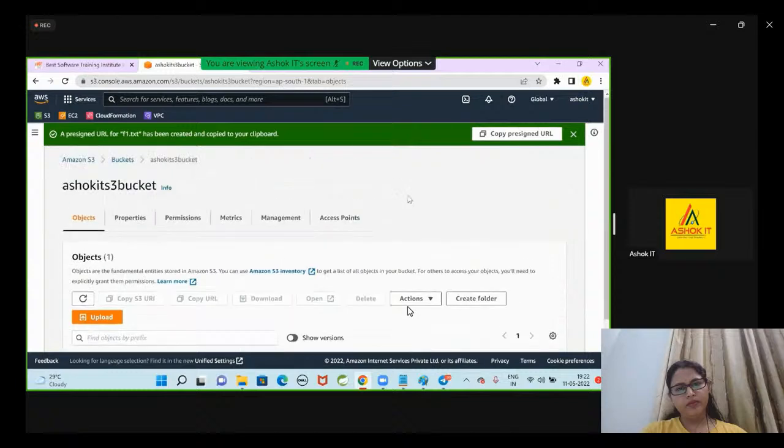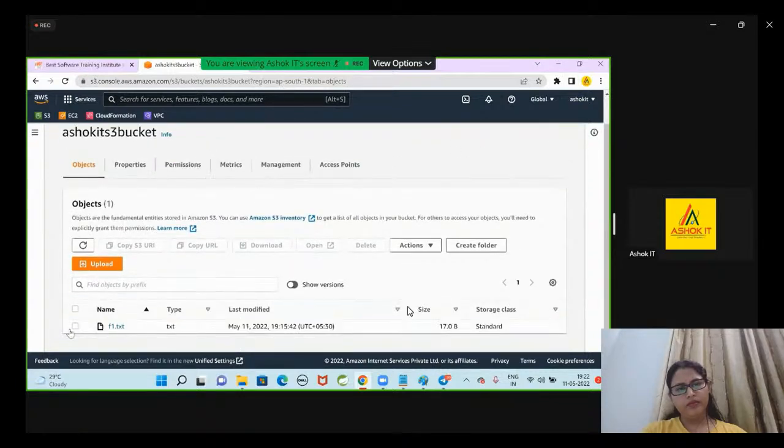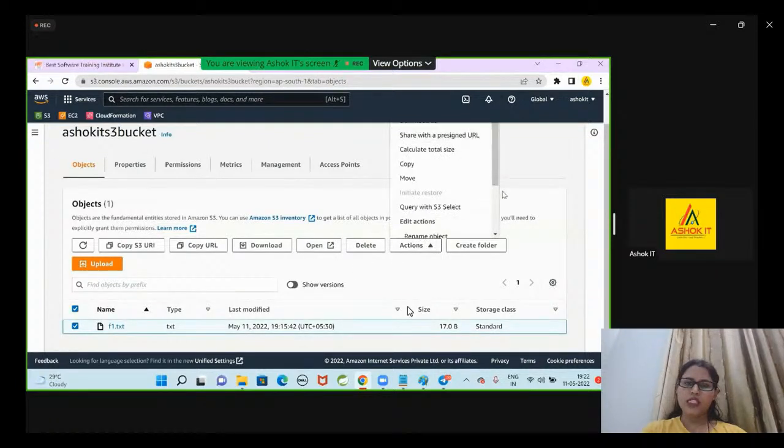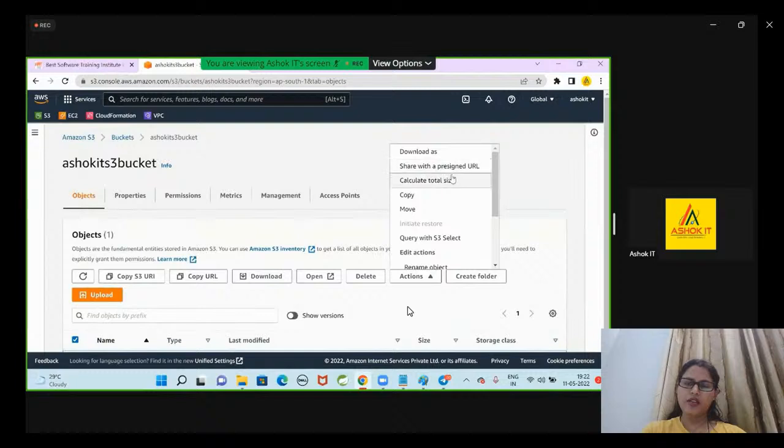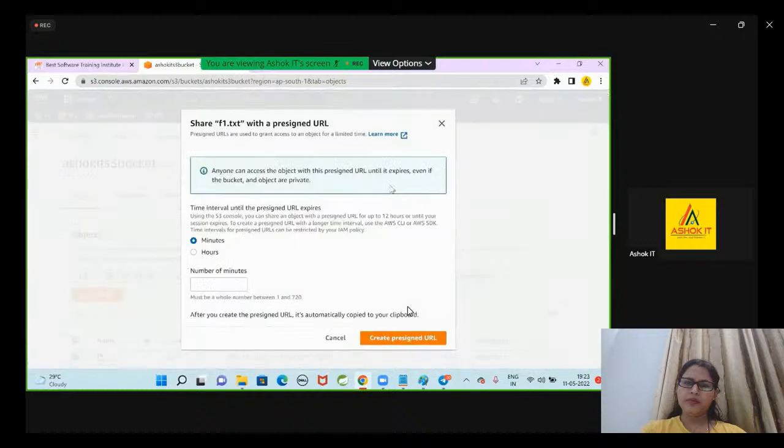How to create the pre-signed URL? Check it here. Select the object for which you want to create the pre-signed URL. Go to actions, share with a pre-signed URL. I want to share my object with people using the pre-signed URL.